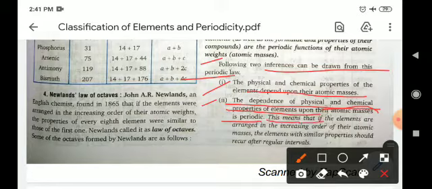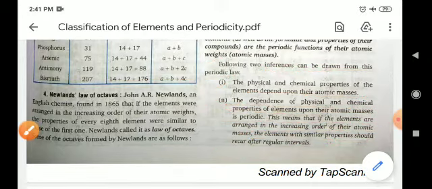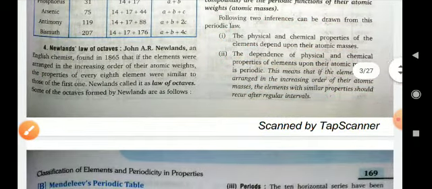This means that if the elements are arranged in increasing order of their atomic masses, the elements with similar properties should recur after a regular interval. According to them, if you put the elements in the periodic table according to their increasing atomic weights, then after a time interval we will get elements of the same properties.